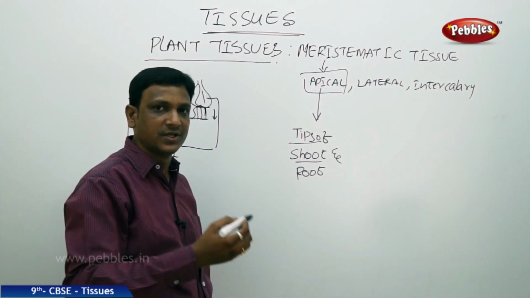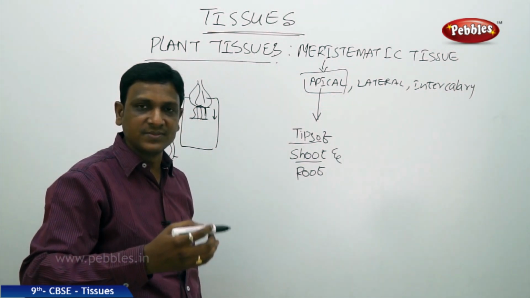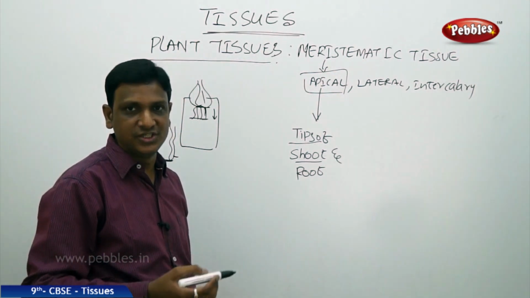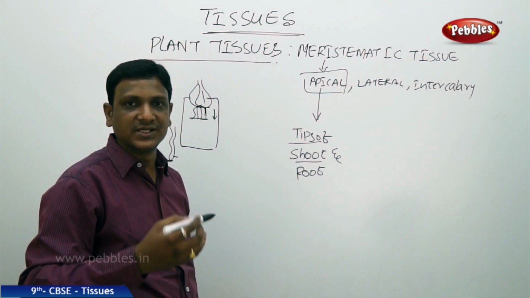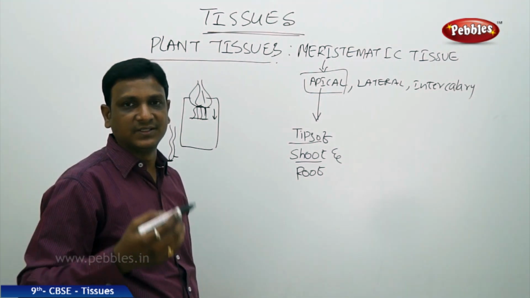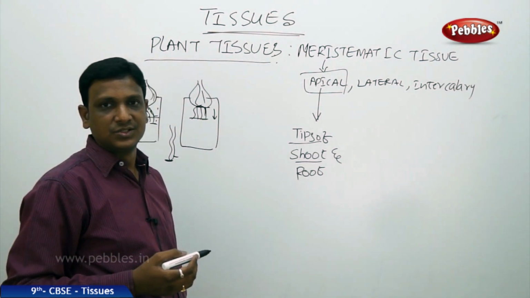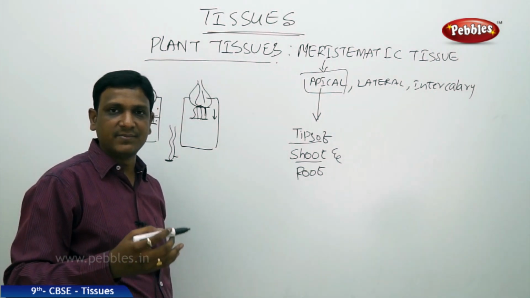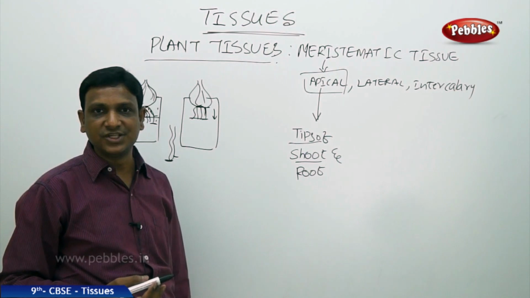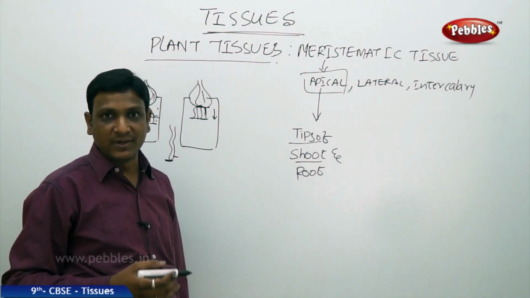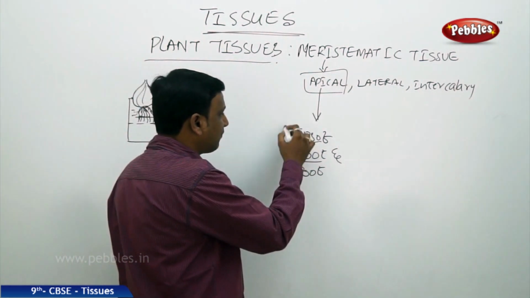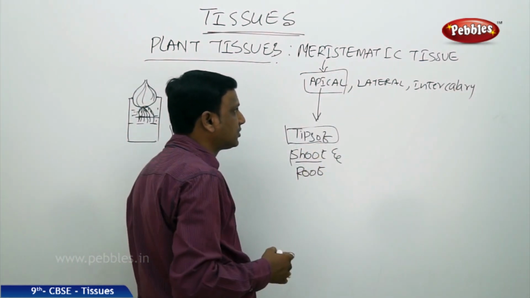So the meristematic tissue forms the new cells. After some time, the new cells differentiate. They undergo certain changes and become other tissues, permanent tissues. So the meristematic cells divide and divide, and after some time they stop dividing and change into some other tissue. In this way they are modified, but initially they are formed as meristematic tissue. So the apical meristem is found in the tips of the shoots and roots.